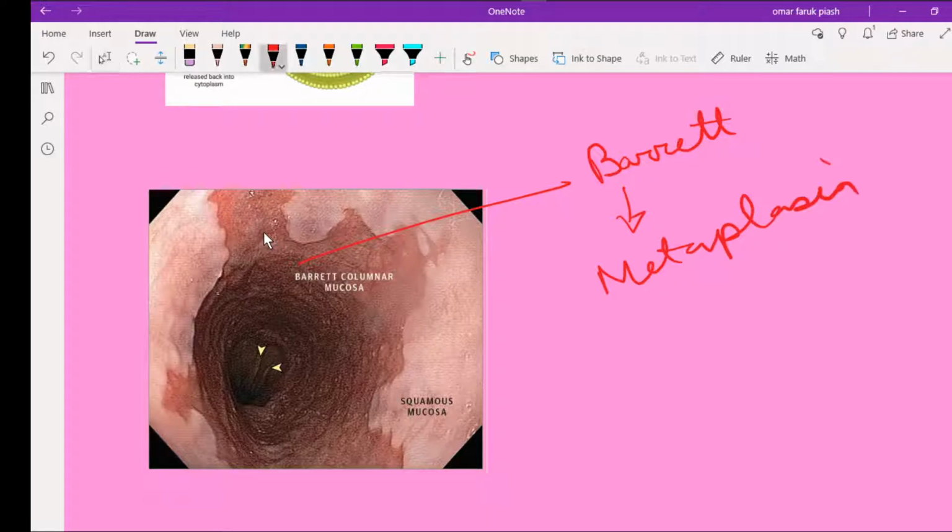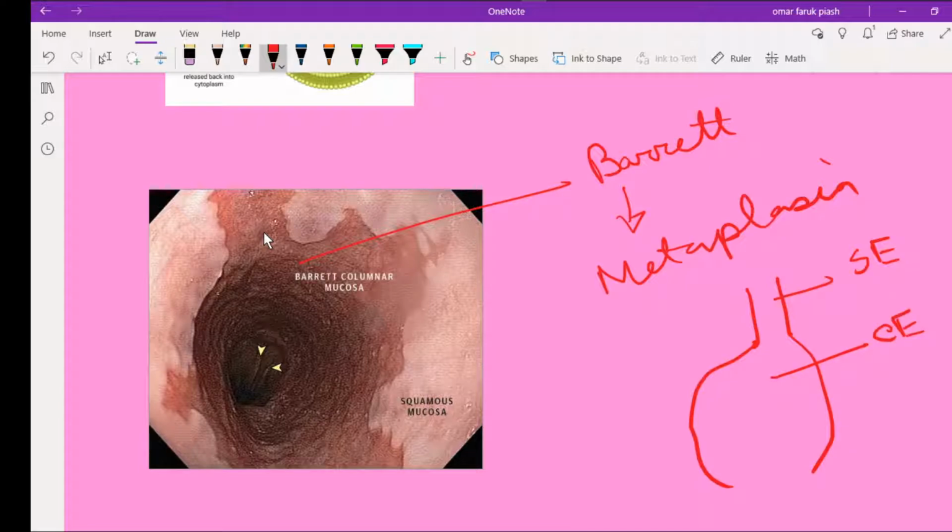What happens in Barrett's: we know that this is the esophagus, and this is the stomach. The esophagus is lined by non-keratinized stratified squamous epithelium, and the stomach is lined by columnar epithelium. And we know that the stomach has a high capacity of handling acid.